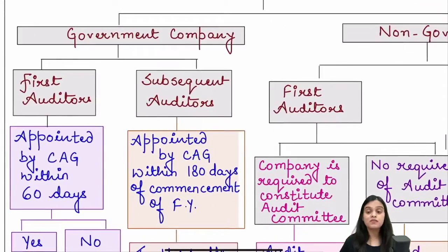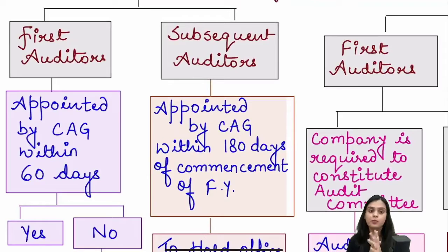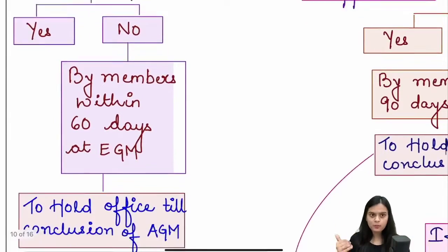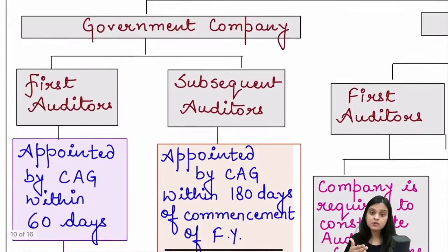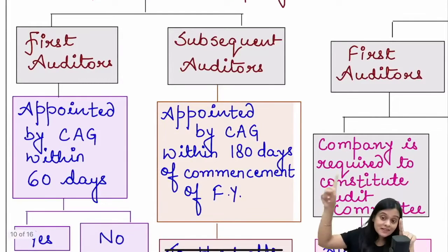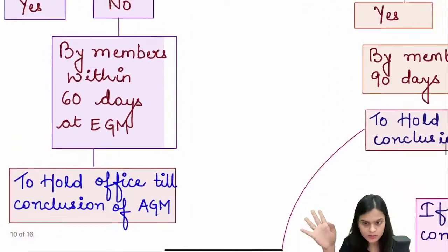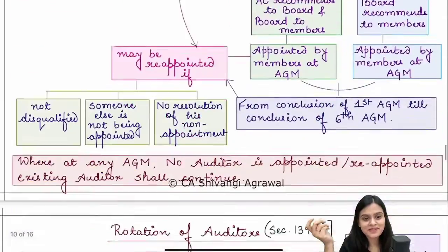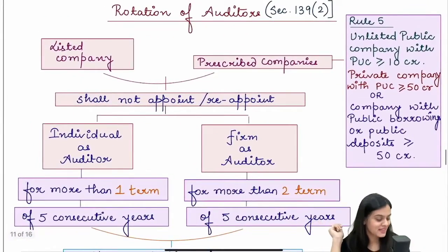Now, when we come to government company, in government company, the first auditors are appointed by CAG within 60 days. If they fail to appoint, board within next 30 days; if they fail to appoint, members within 60 days at AGM. Subsequent auditors are appointed within 180 days from the close of financial year by CAG, no other option. Okay. So this is undoubtedly something that you have to learn. You don't have a choice.